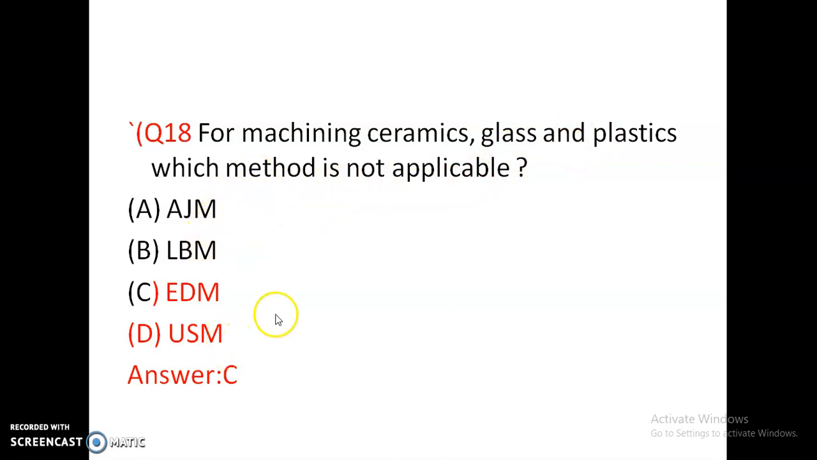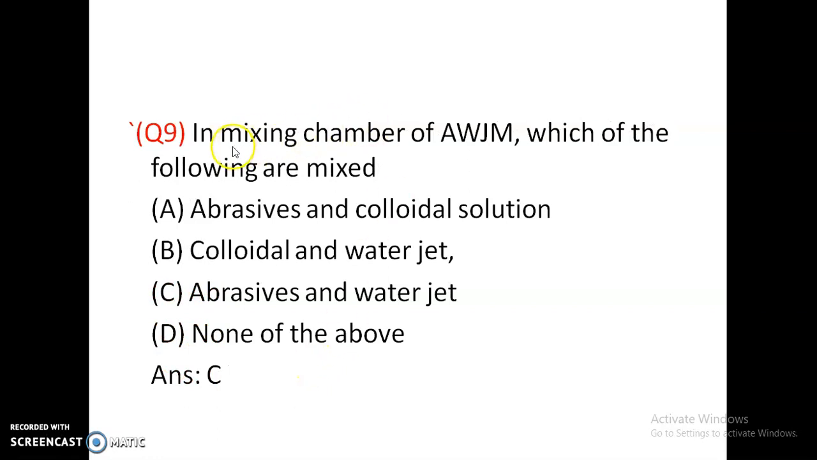So AJM, USM and LBM can be used for machining ceramics, glass and plastics, and EDM cannot be used for machining glass materials. In the mixing chamber of abrasive water jet machining, which of the following are mixed? Abrasives and colloidal action, colloidal and water jet, abrasives and water jet, none of the above. In the mixing chamber of abrasive water jet machining, abrasives and water jet are mixed.